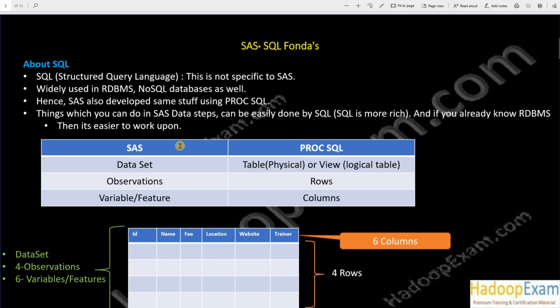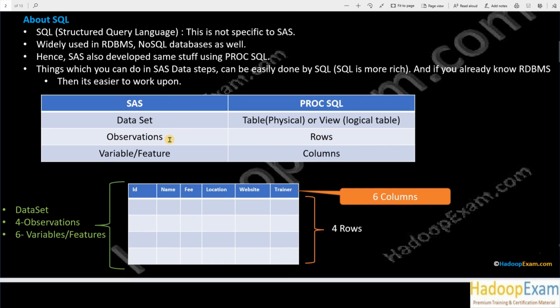So things which you can do with the SAS data step, you can also do with PROC SQL. This is again a procedure, actually. So structured query language support is provided by one procedure in SAS. The things you need to understand are the same as what you were working with in the data set, correct? Observations, columns, features, etc. Same thing over here. Here the data set is referred to as a table in the case of PROC SQL, or you can say a view.